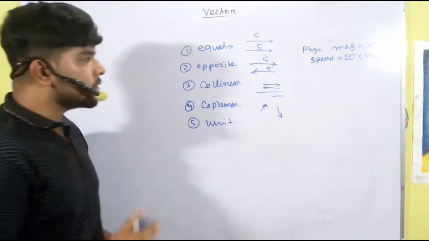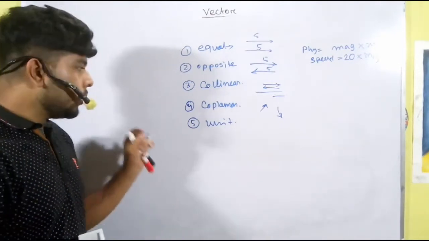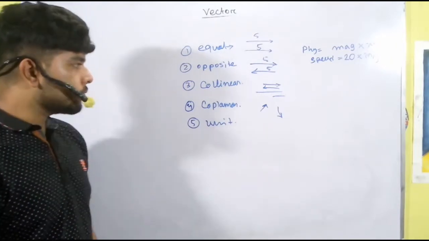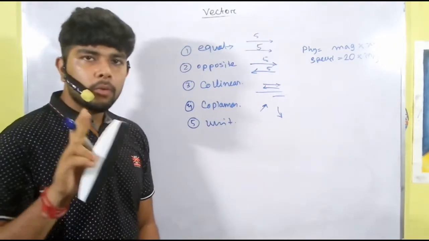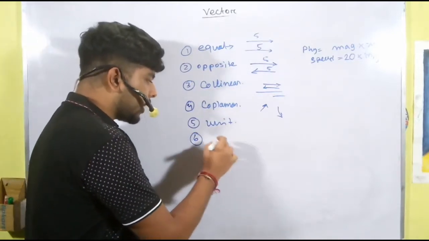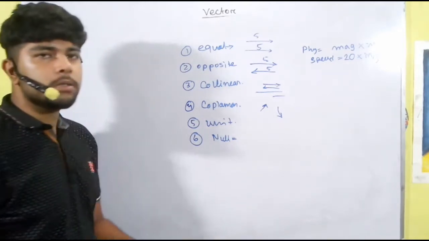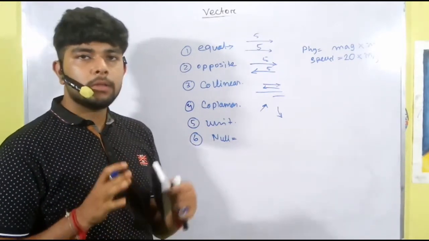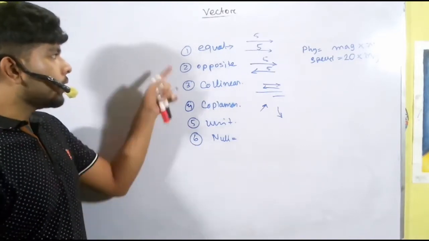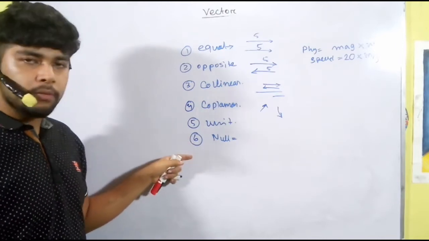A unit vector has magnitude 1. If any vector has magnitude 1, then it is called a unit vector. And another vector, the sixth, is called the null vector. Null vectors are those vectors which have magnitude 0. Now you understand what are equal, opposite, collinear, coplanar, unit and null vectors.